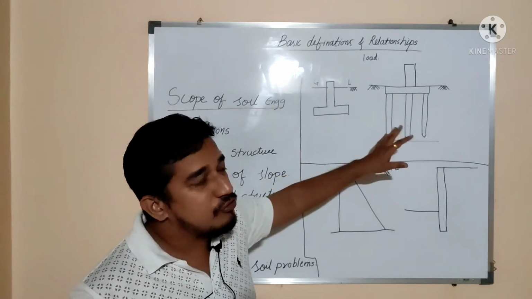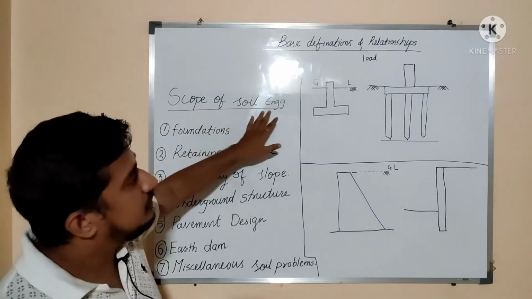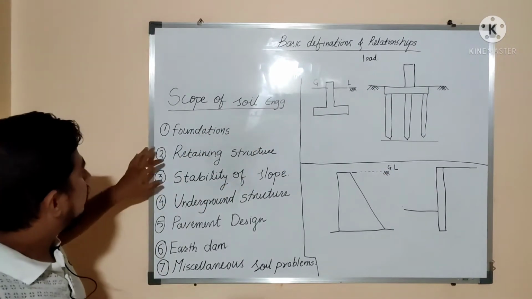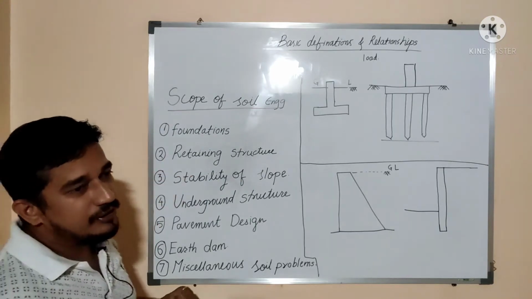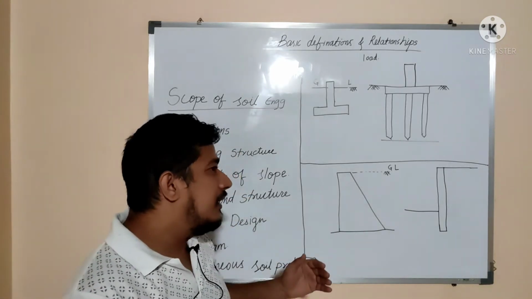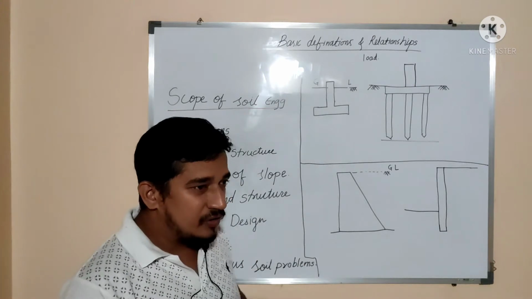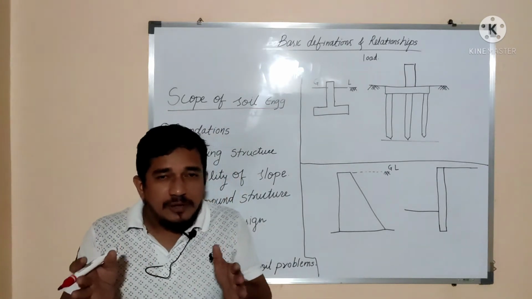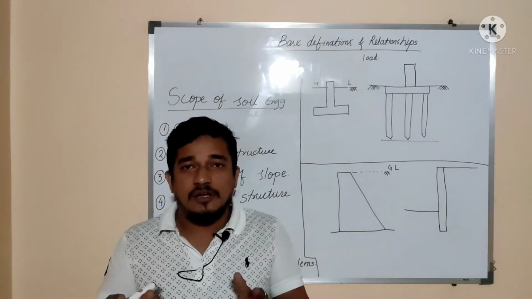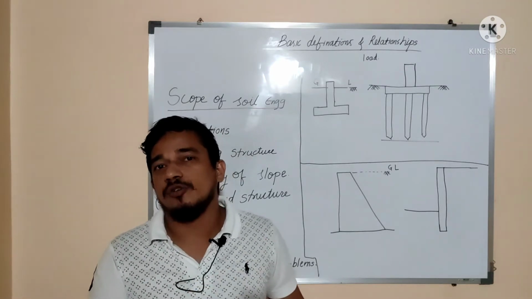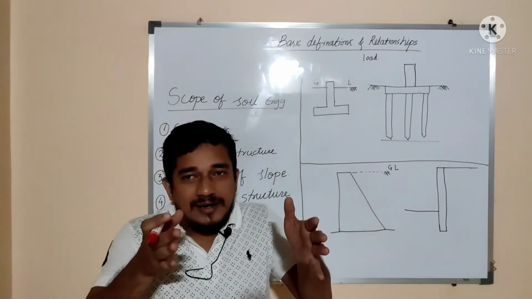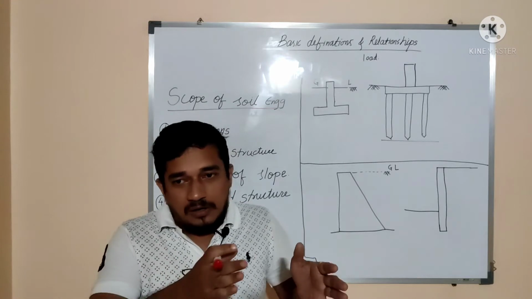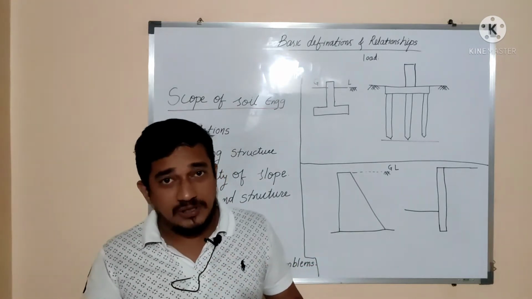After that, the retaining structures. Whenever we want to retain certain soil, sometimes because of the limitation of space we cannot provide a slope. The soil cannot stand on its own; it will have a certain slope.